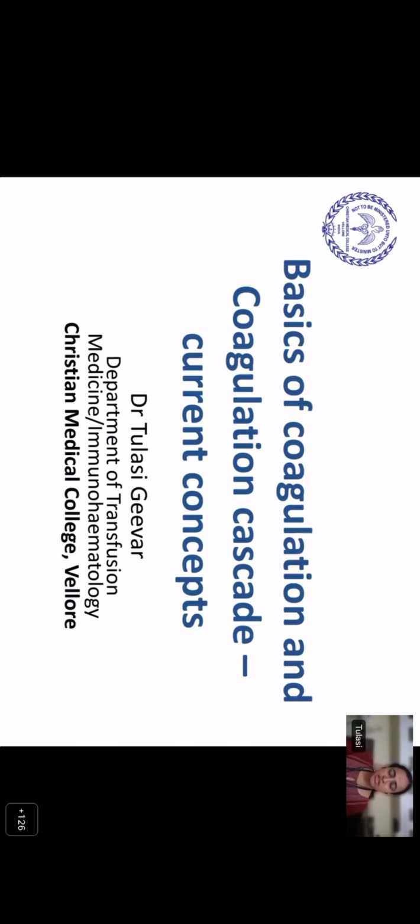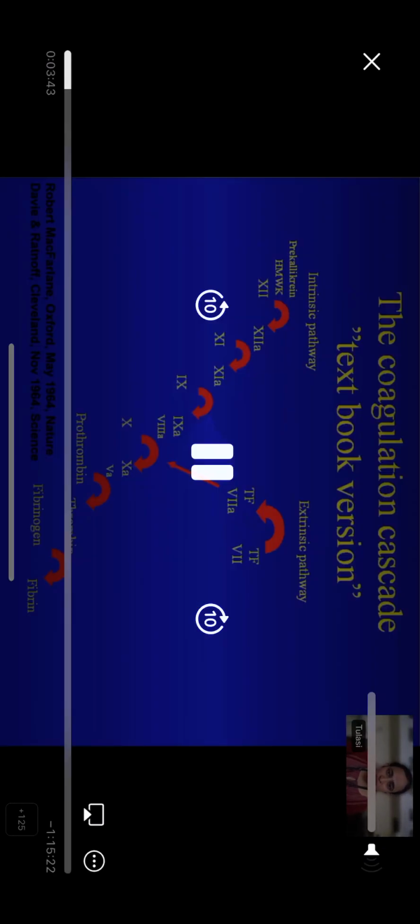CMC Vellore. In this talk, I'll be talking about the basics of coagulation and the coagulation cascade with the current concepts. You would all be familiar with this coagulation cascade, which I would like to call the textbook version, which has the extrinsic pathway and the intrinsic pathway.